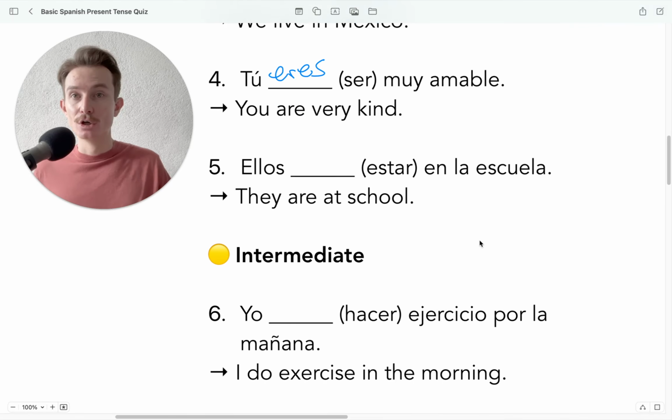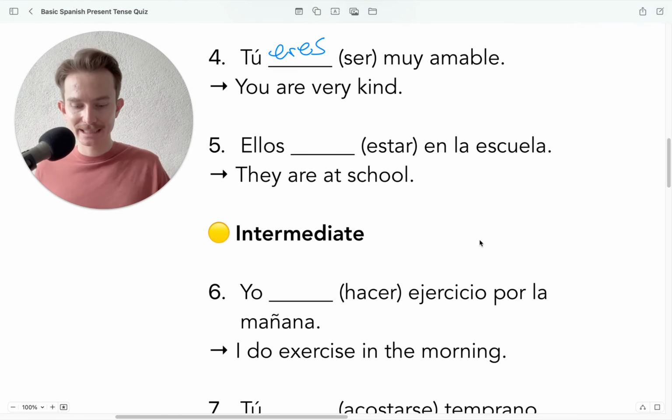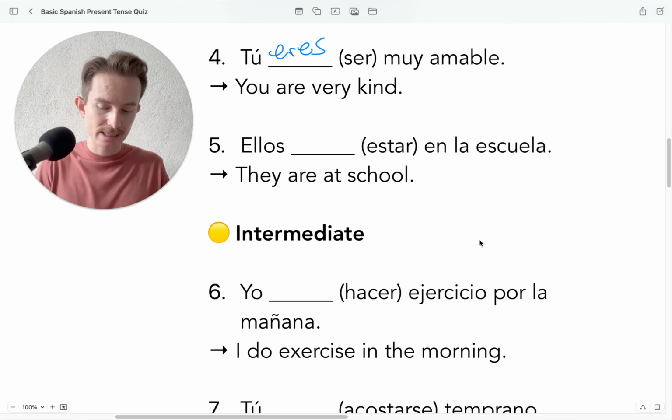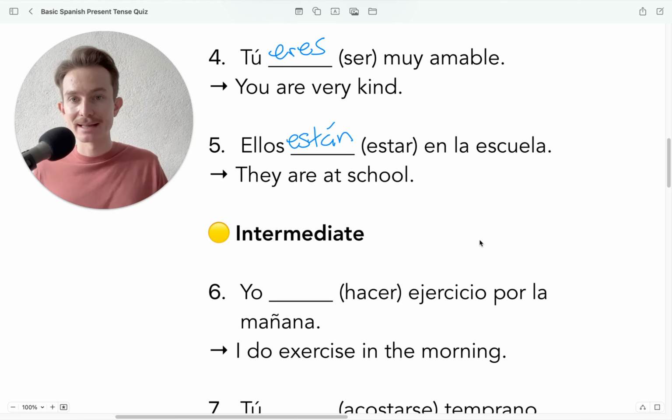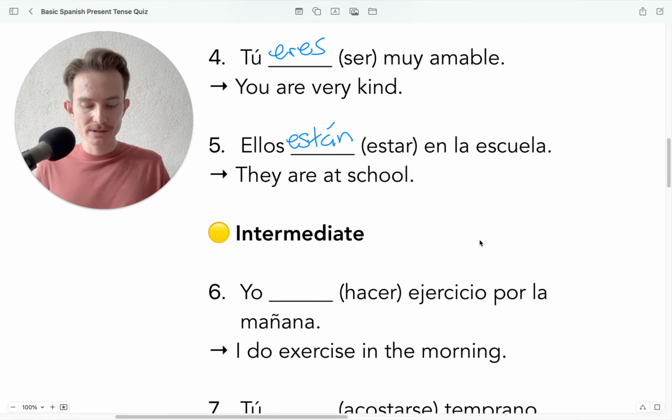Okay? Número 5. Ellos blank en la escuela. So, ellos están en la escuela. They are at school. Notice how the word at here is being used with the word en. Okay, here I'll go back there. En, okay? You would not say, ellos están a la escuela. That's incorrect.